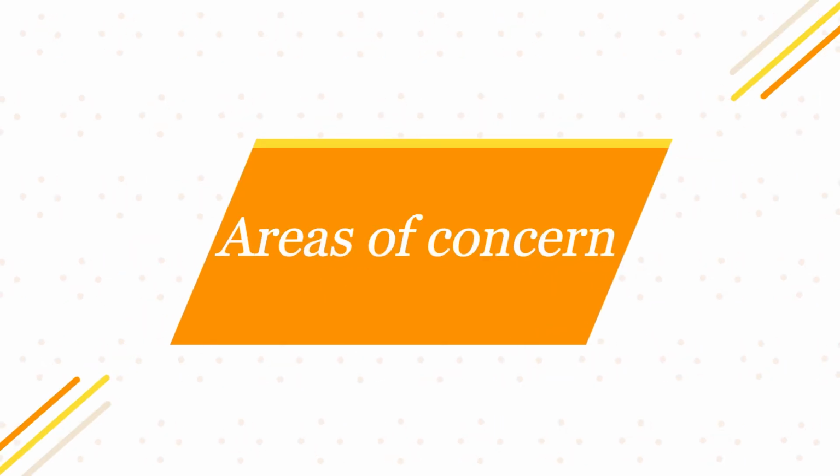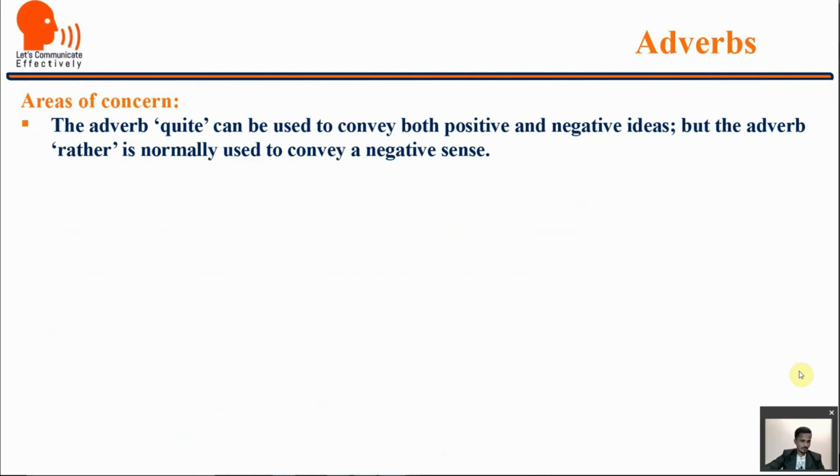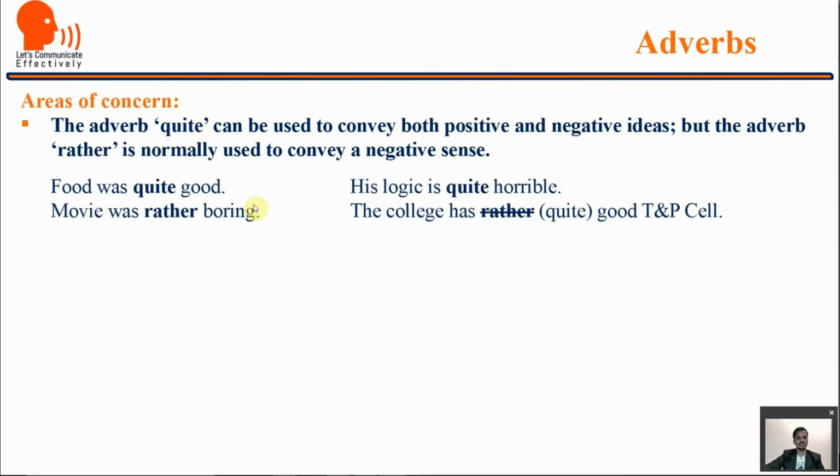Areas of concern when using adverbs. First, the adverb quite can be used to convey both positive and negative ideas, but the adverb rather is normally used to convey a negative sense. So in the case of quite and rather, these are the rules. Let us see the examples. Food was quite good.